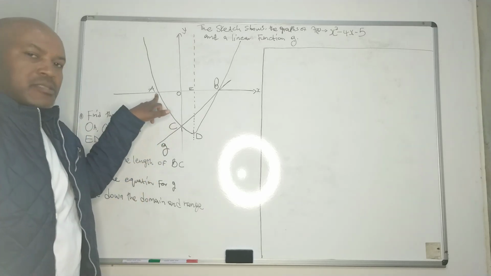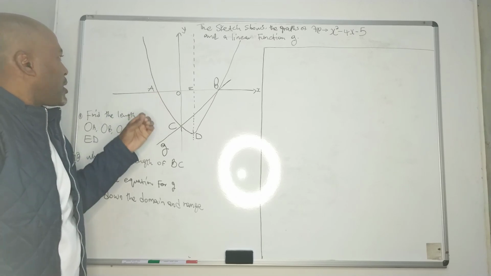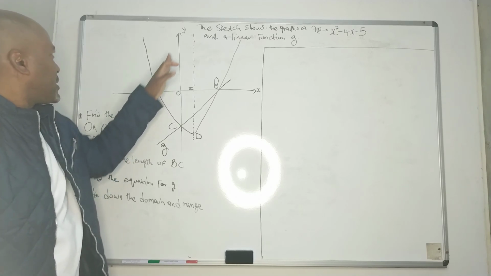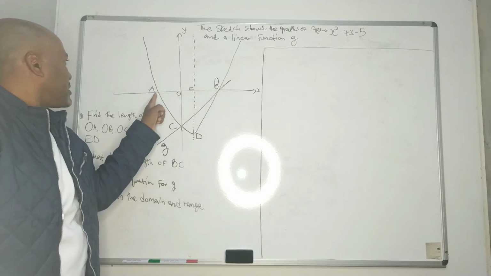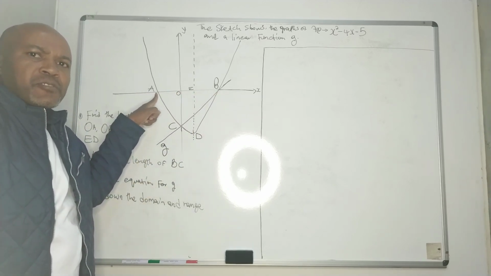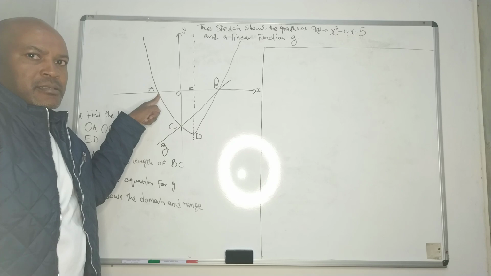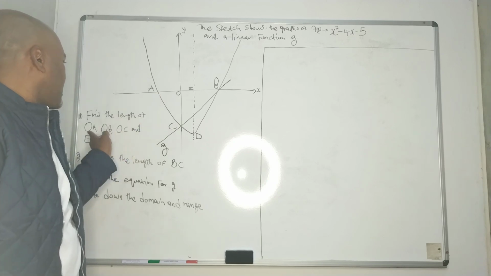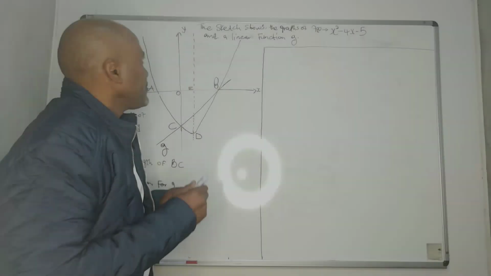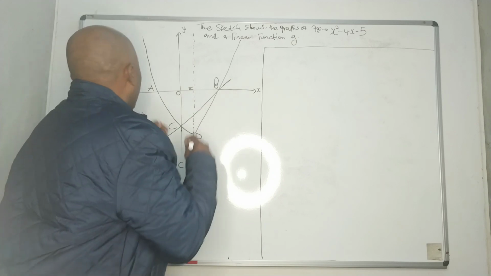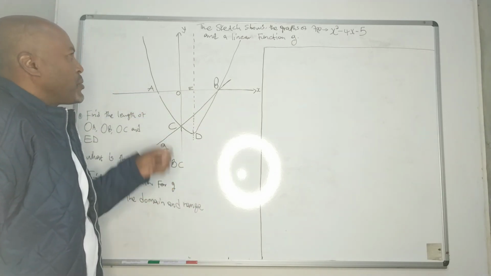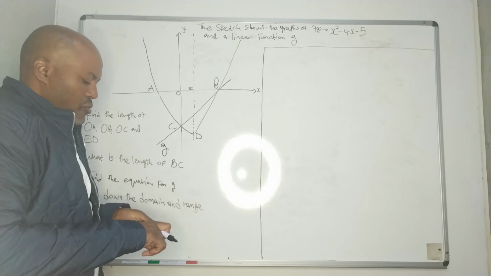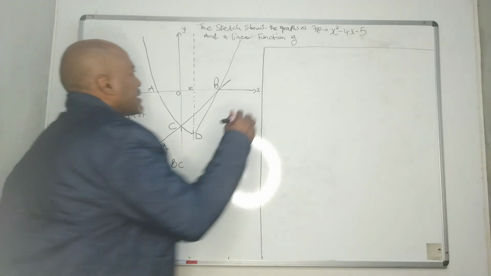OA is this point. So, as I've explained, this is a Cartesian plane. It means we need to find the value of x here, which represents OA. For the length of OA, it means we need to find the x-intercept.